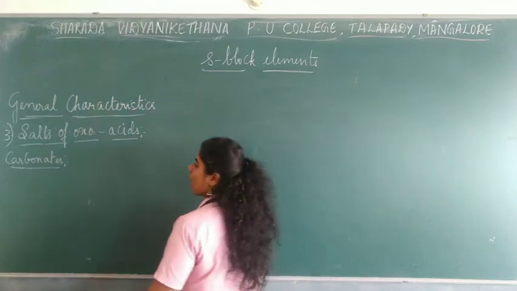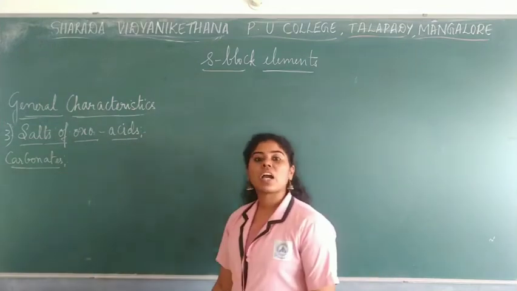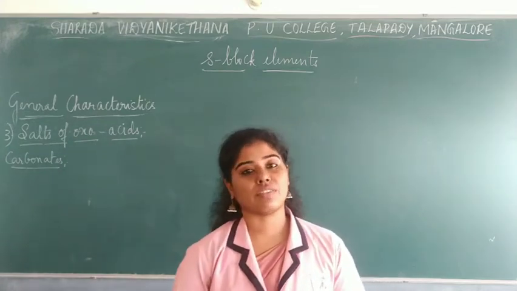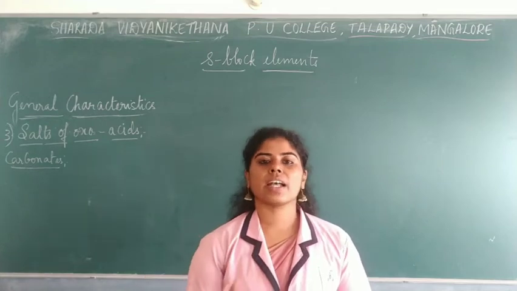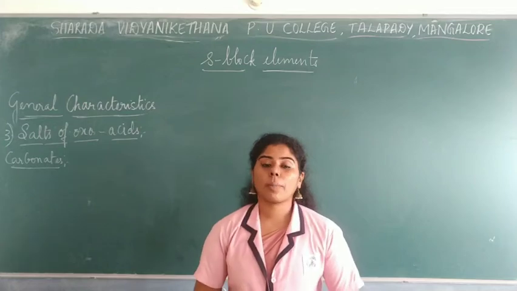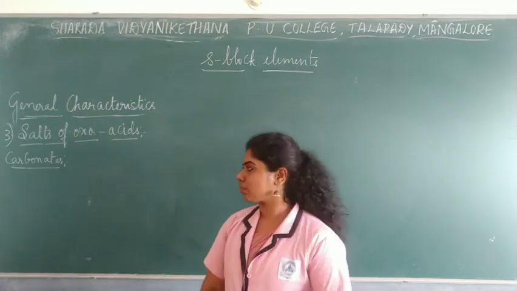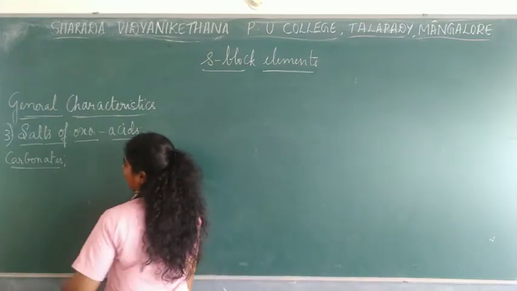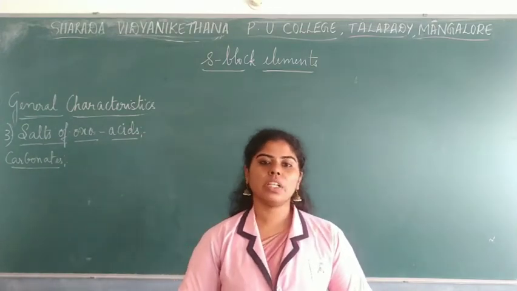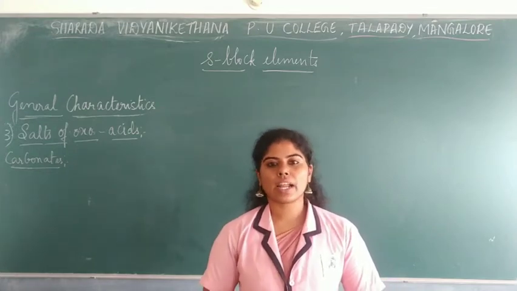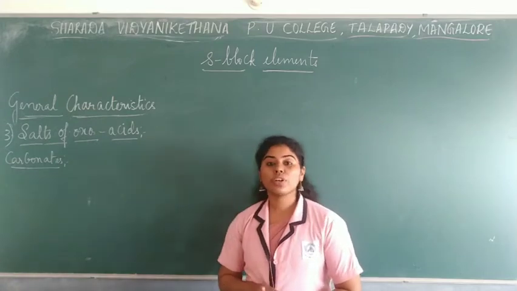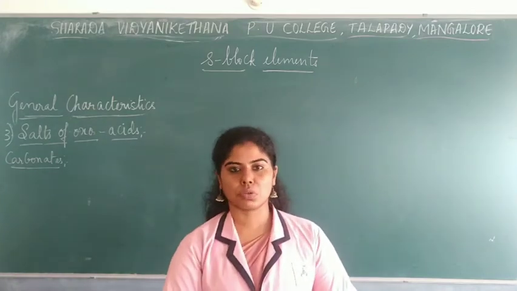Now, if they react with carbonic acid, they may give carbonates. In the same way, if they react with sulfuric acid, they may give sulfates. Or if they react with nitric acid, they may give nitrates. So, based on this, we will study the properties of all of these salts one by one. Firstly, talking about carbonates, usually carbonates are insoluble in water, and they can be precipitated by adding ammonium or sodium carbonate to that salt solution.